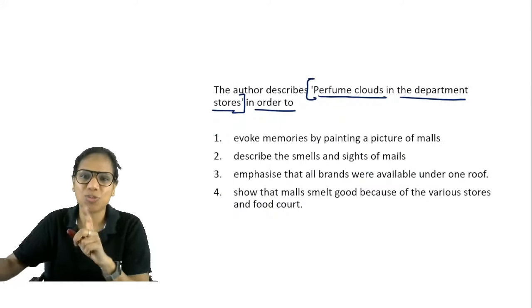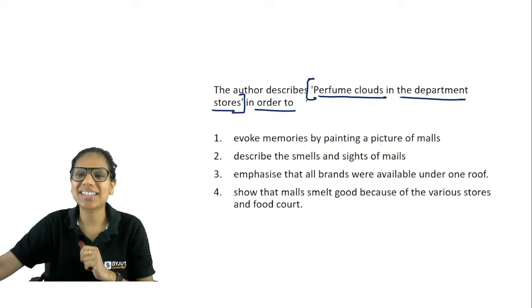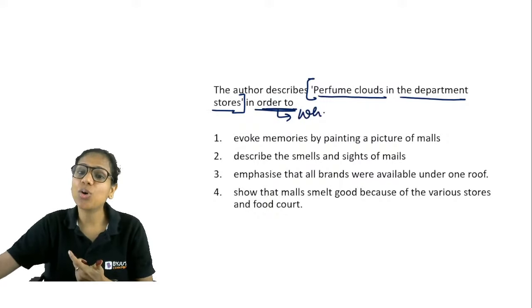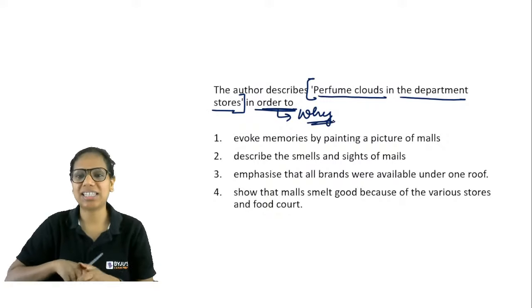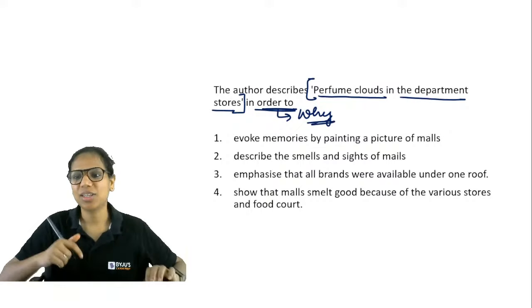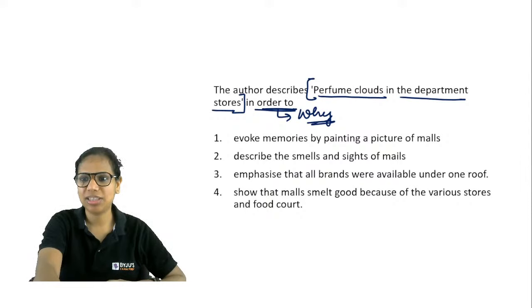Acha, sorry, there's one more question left. The author describes perfume clouds in the department stores in order to. Why is the author describing them? Yes, why? Tell me. Tumble over means to fall over.